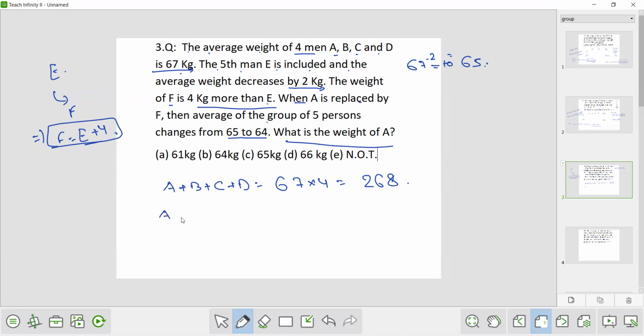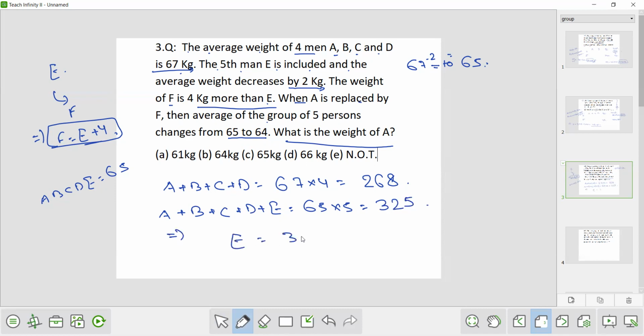So A, B, C, D, E. A, B, C, D, E. The average weight is 65. So the total weight of A plus B plus C plus D plus E will be 65 into 5. Now 650, half of 650 is 325. So from here we will calculate the weight of E.